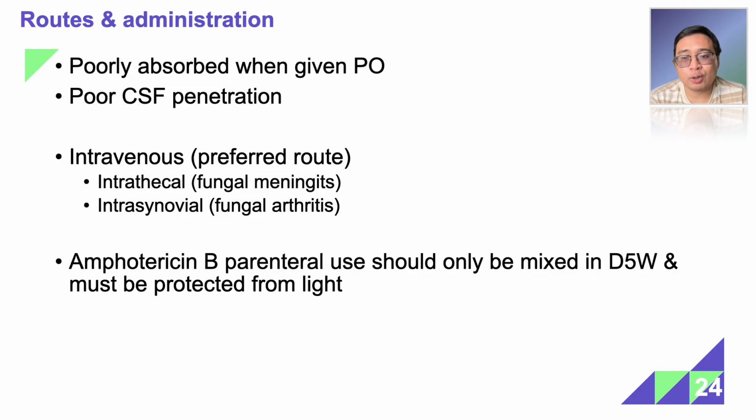How is it administered? It's actually poorly absorbed when given orally. And it also has poor CSF penetration, so it's not the drug of choice for CSF infections. So the preferred route is intravenously. However, if for example you have fungal meningitis, it could also be given intrathecally. In other words, to the spinal column. Okay, straight into the CSF actually, because it has poor CSF penetration. If you remember. Also, it would be given intrasynovially in the case of fungal arthritis.